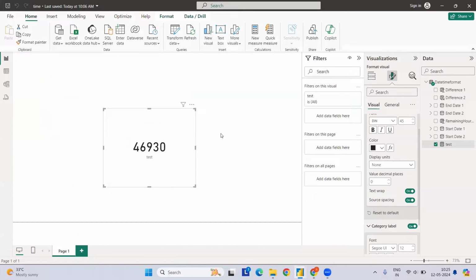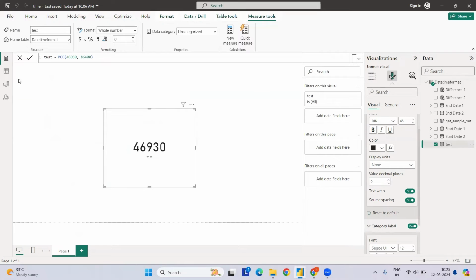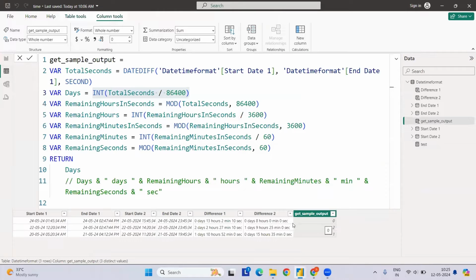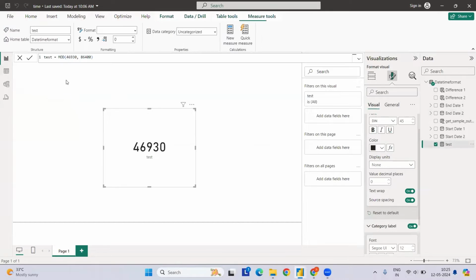I have already taken one example here for the test. For the first example with 0 days, the difference was something like 46,000, and this is the total. We want the remainder part from here, and here the remainder will be exactly the same because it is 0 days. So let's say 10 mod 3. What will you get? You will get 1 as an output, because 9, then 1.